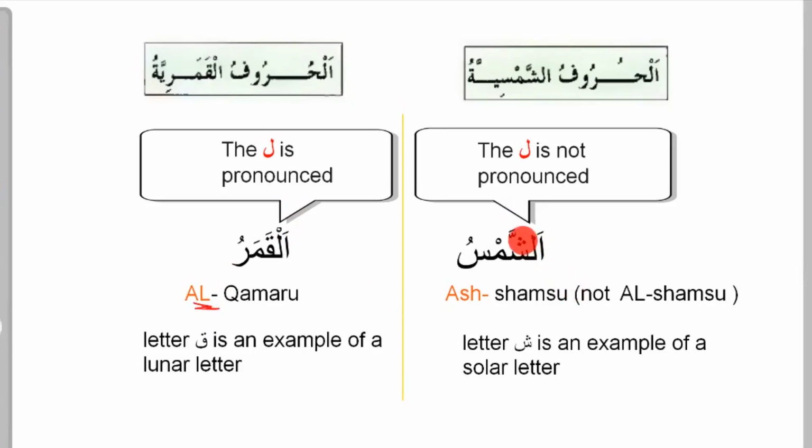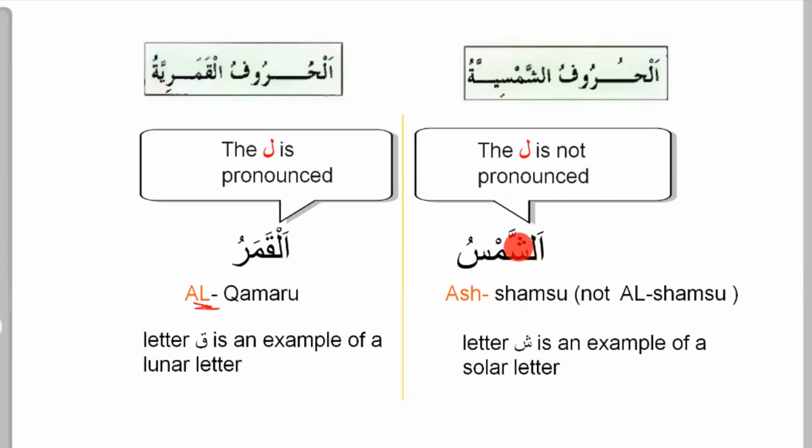But if I come here to pronounce it, I'm not going to say Al-Shamsu. You see, not Al-Shamsu. The lam should not come out. It will be Ash-Shamsu. Most of the time, instead of pronouncing the lam, a shadda will be on the first letter. There's always going to be a shadda on the letter instead of pronouncing the lam. It's like you are jumping the lam. So Ash-Shamsu. Observe here, have you seen the lam in it? There's no lam. That's the difference between huruf al-shamsiyya and huruf al-qamariyya.